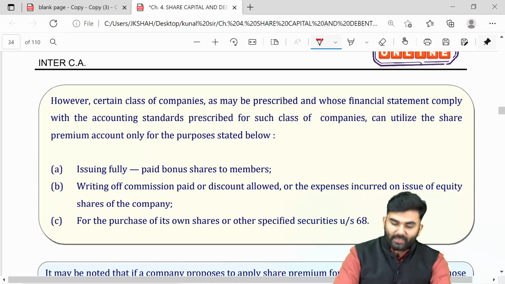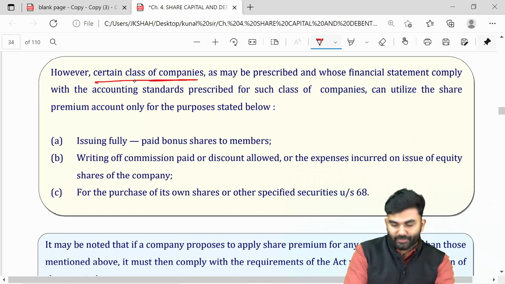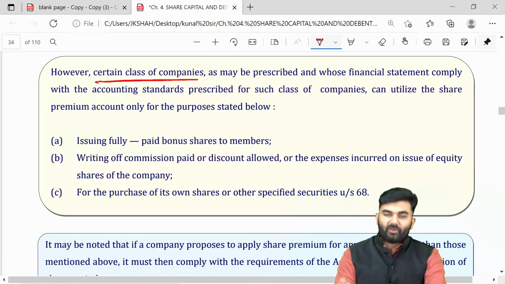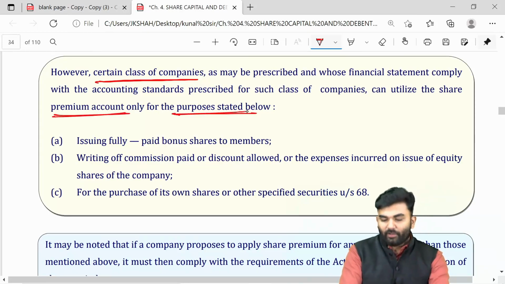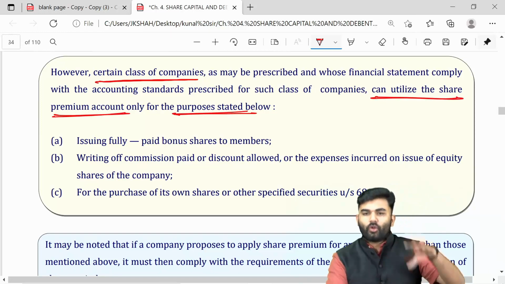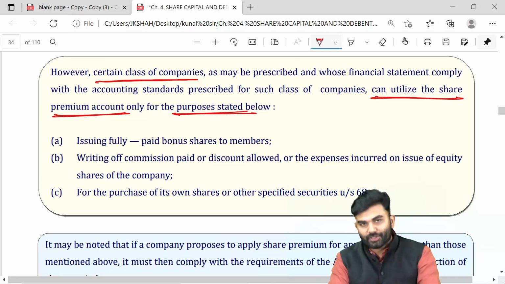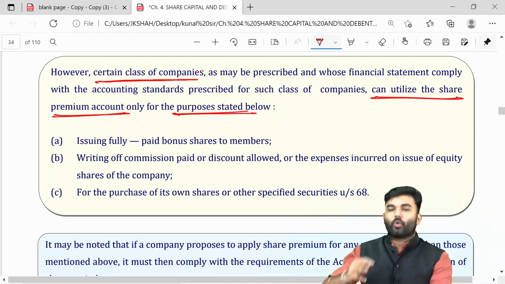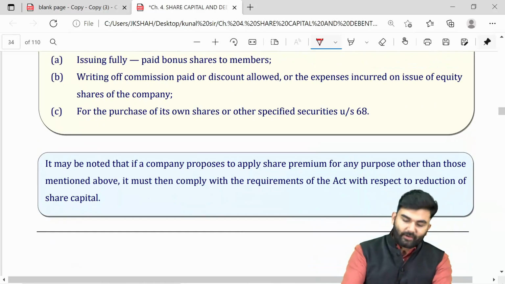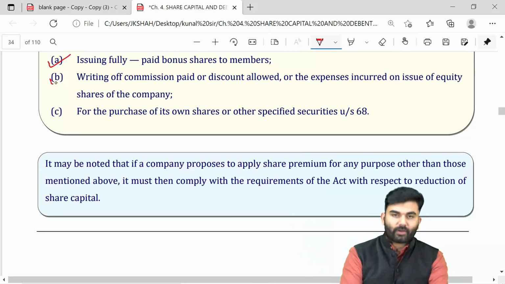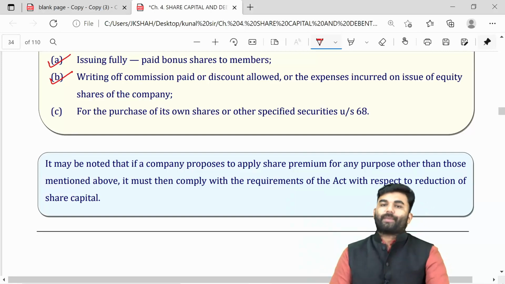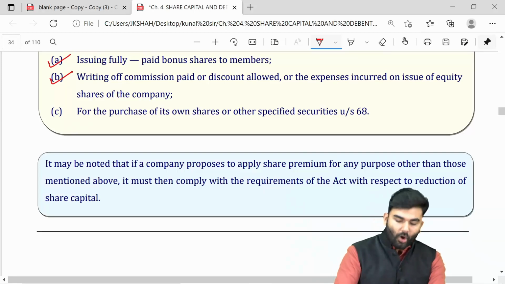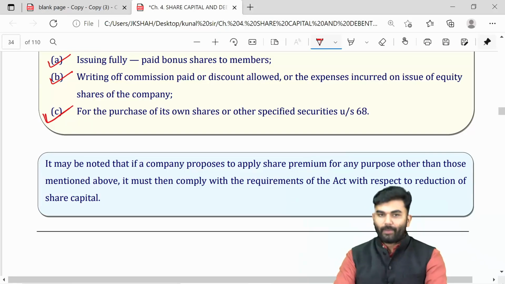However, there are a few classes of companies who can utilize the securities premium account, but only and only for the following three purposes. So normal companies have 5 places wherein the securities premium account can be utilized, but certain classes of companies can utilize it only for 3 places. That is, either for issuing fully paid bonus shares, or for writing off the commissions paid or discounts allowed or expenses incurred while issuing equity shares of the company, or at the time of buyback.